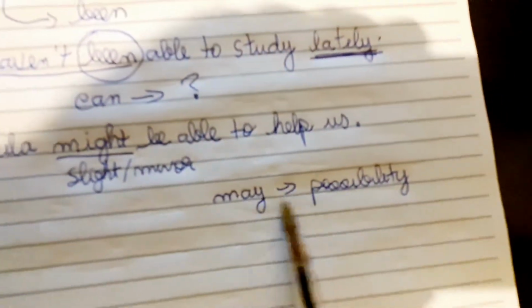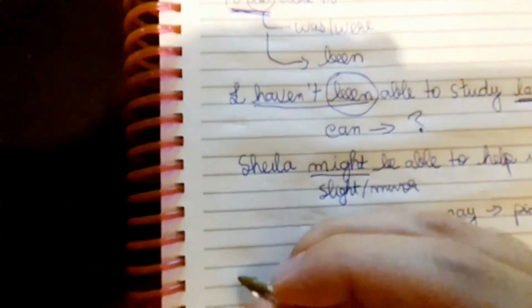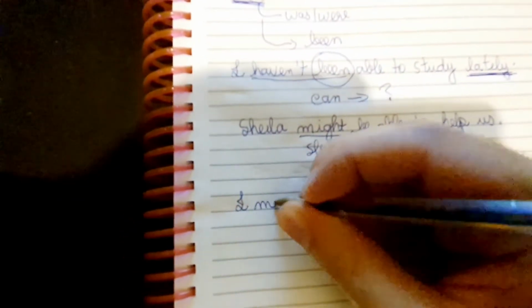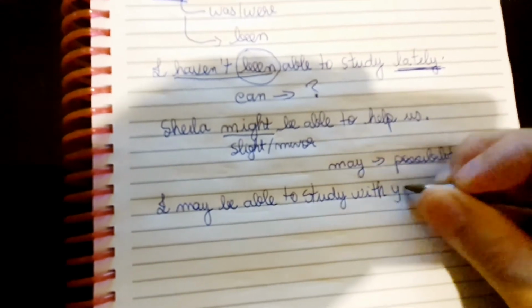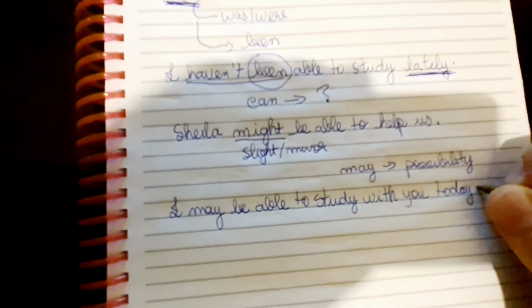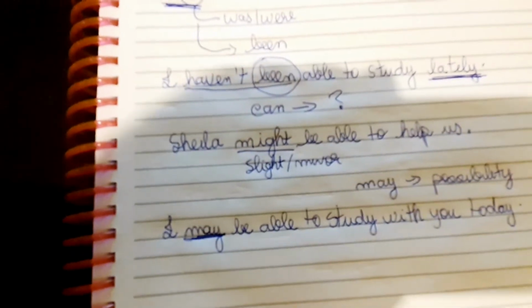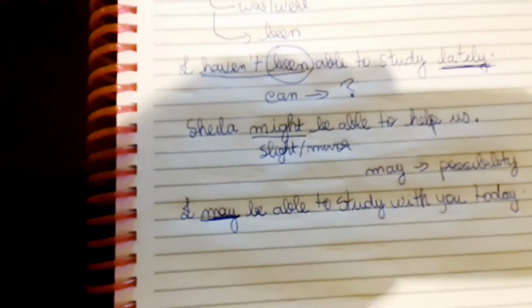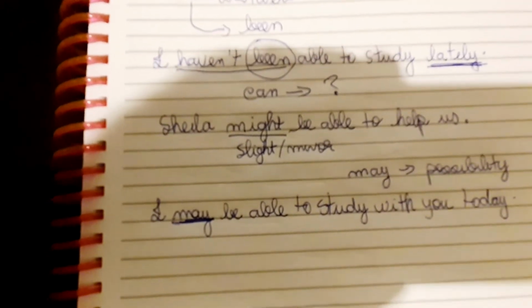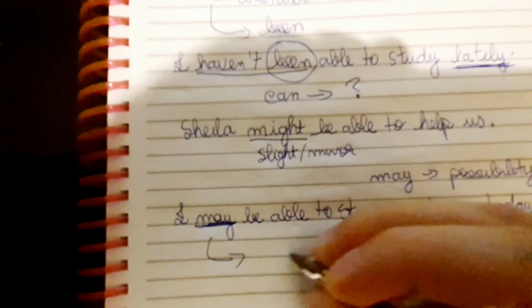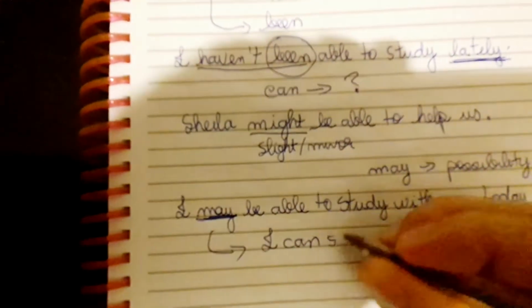May, on the other hand, expresses a better possibility, right? I may be able to study with you today. So here I have a real possibility, okay? If I wanted to express the possibility of doing something with you today, could I use the verb can? Yes, I can use: I can study with you.